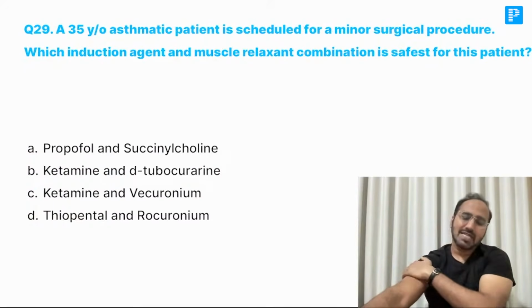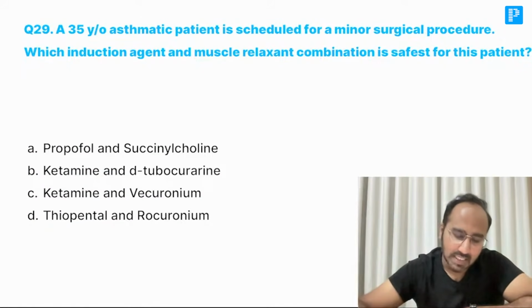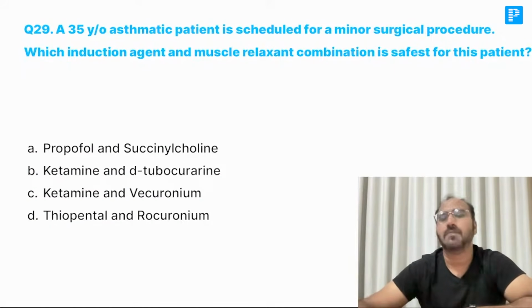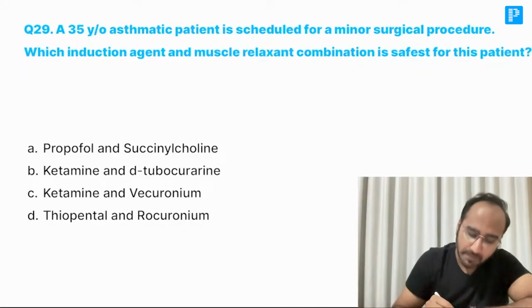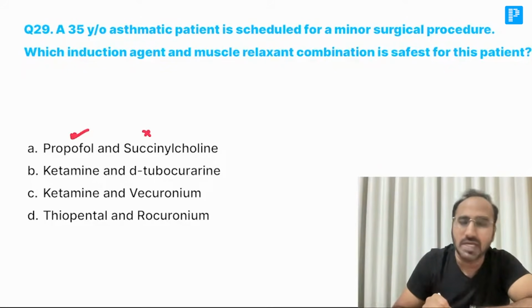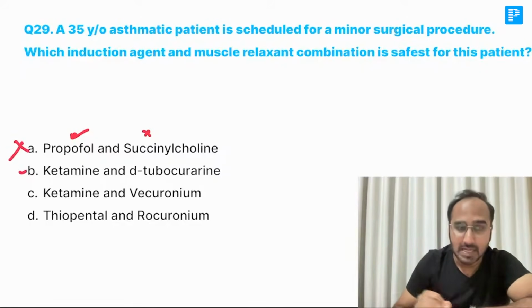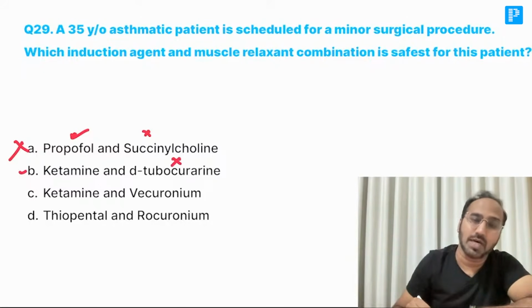Next, a 35-year-old asthmatic patient is scheduled for a minor surgery. Which induction agent and muscle relaxant is safest for this patient? So basically, in an asthmatic patient, you have to avoid those agents which can release histamine or which can worsen the asthma. You can give propofol to the patient, but at the same time, you cannot give scoline. Okay, it releases histamine, so this cannot be the answer. You can give ketamine to the patient, yes. But at the same time, you cannot give D-tubocurarine. Why? Because it also releases histamine and worsens the asthma.